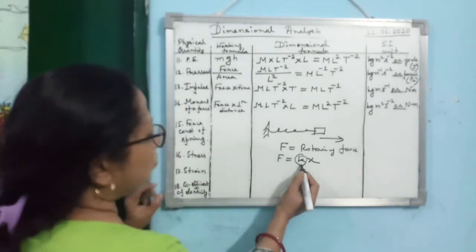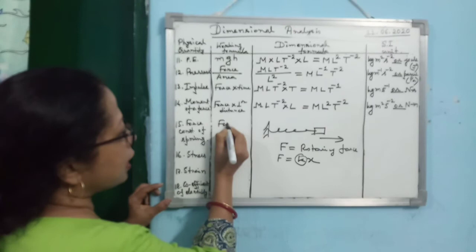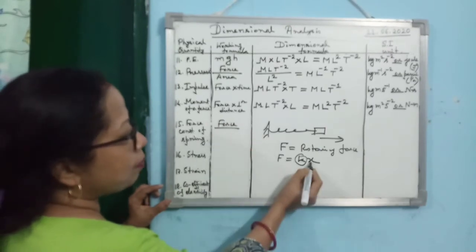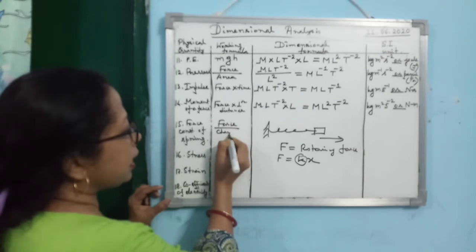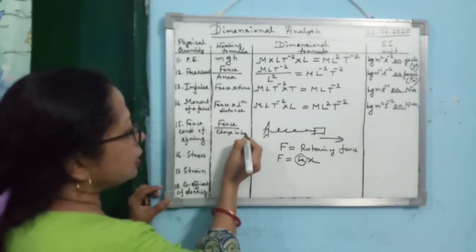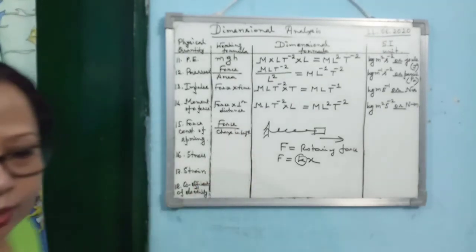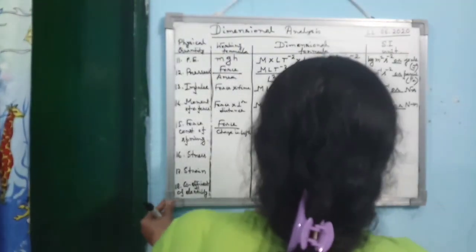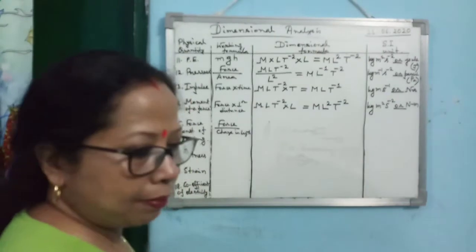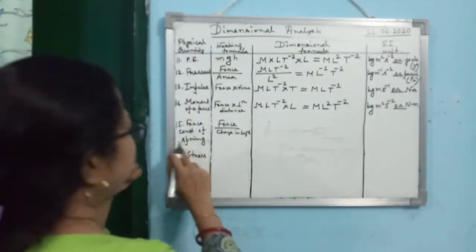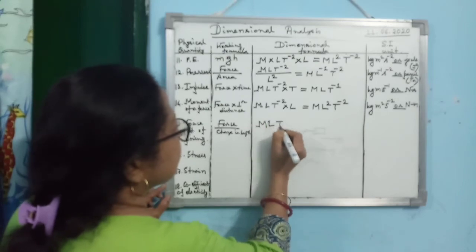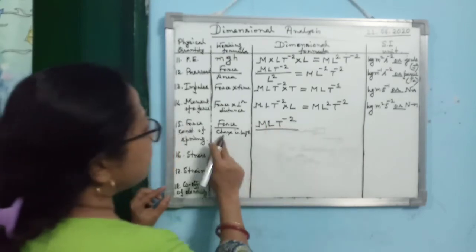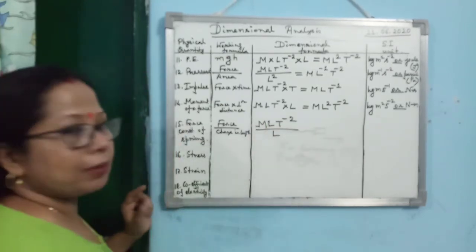So you see, spring constant, you can write it as force divided by X, where X is the change in length. What is X? X is the change in length. So what is the dimensional formula? What will be the dimensional formula for force constant of a spring? It will be mLt to the power minus 2 divided by change in length, means L.